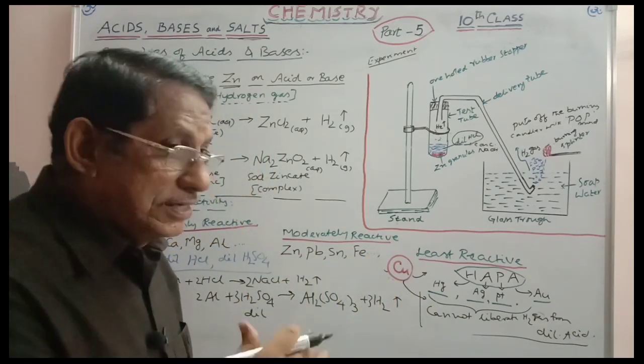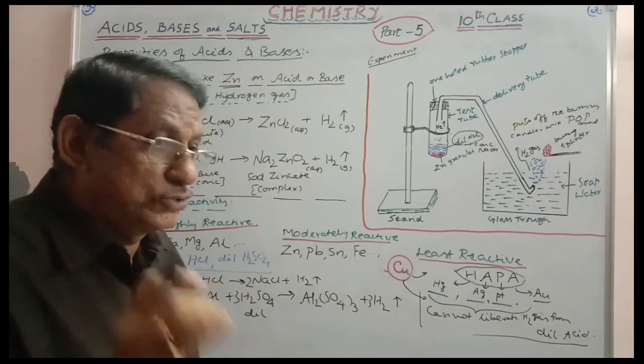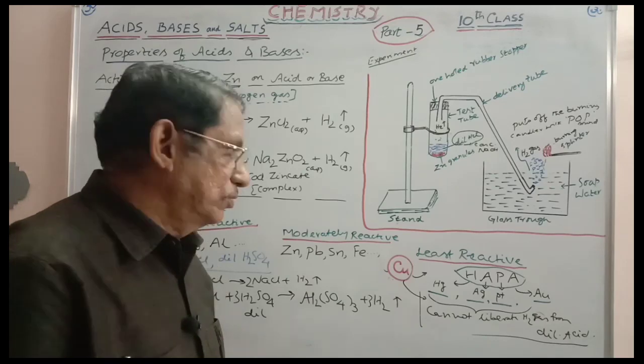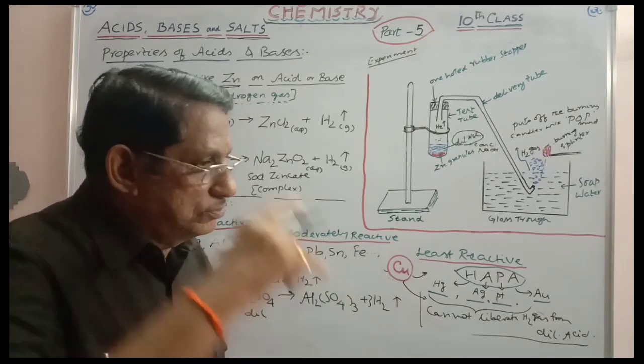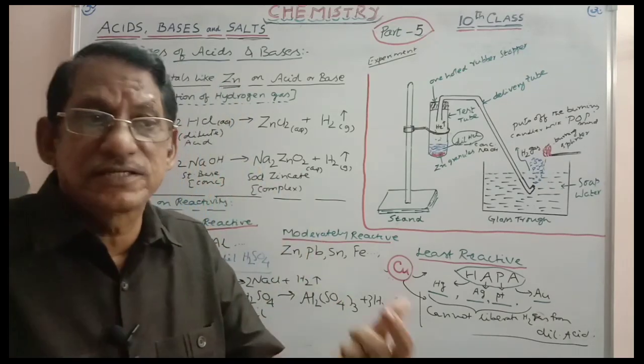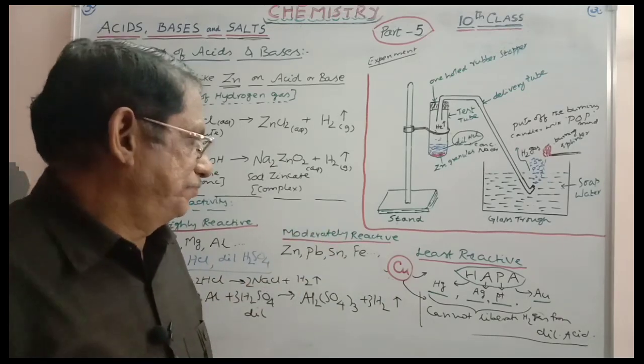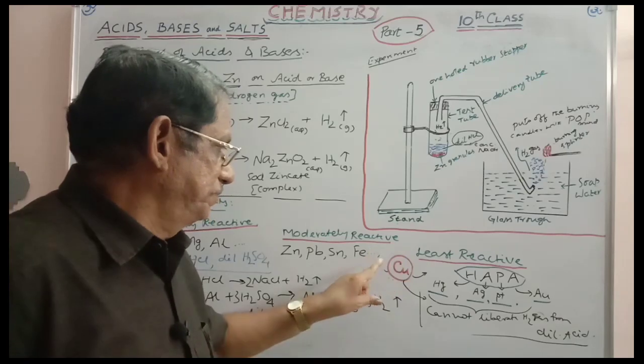Copper also cannot liberate H2 gas when treated with dilute HCl or dilute sulfuric acid. And so, in that way, copper is least reactive with respect to acids. But in the metallurgical operations, it is treated as moderately reactive. So, that is categorization. That is why copper is of specific interest.